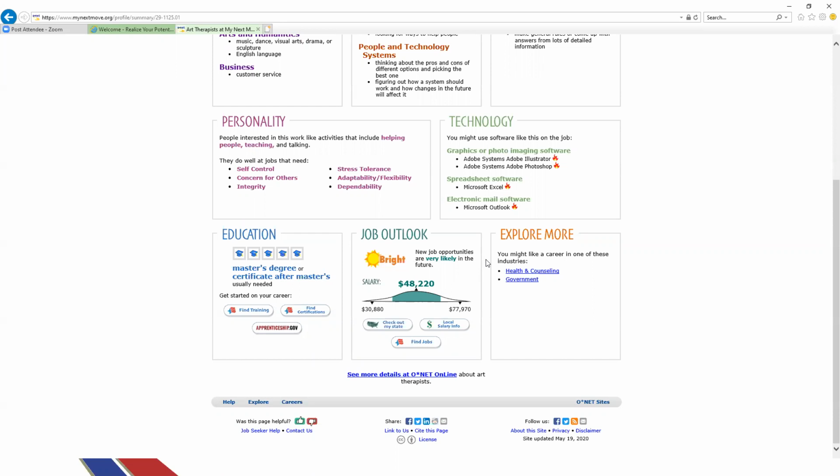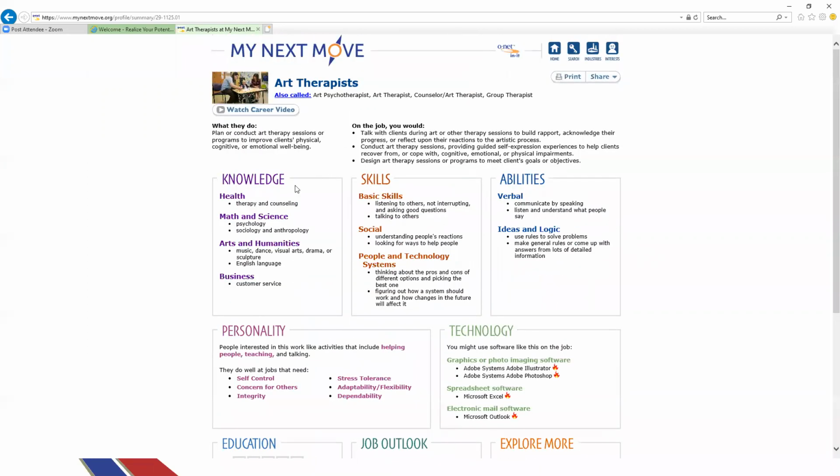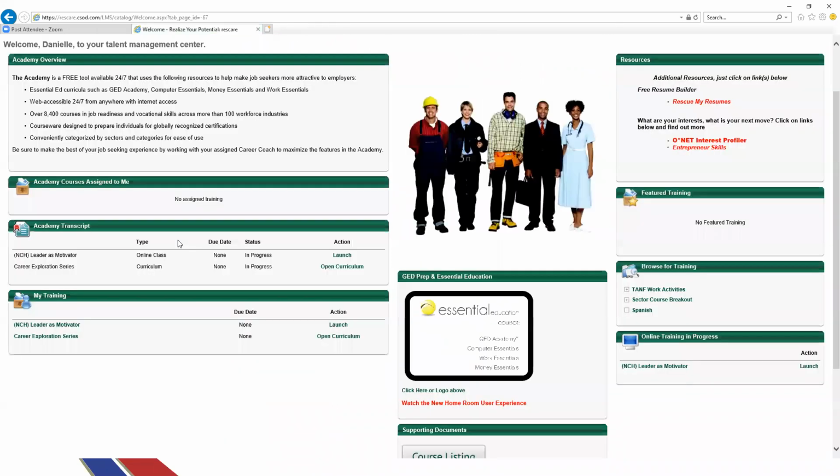And you can narrow it down based on your current location, which would be here in Santa Barbara County. But I just wanted to show you the bright outlook, and then you can also explore more here. So that is the interest profiler on ONET. So we're going to go ahead and close that out and go back to our landing page.